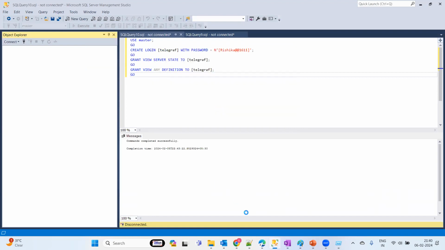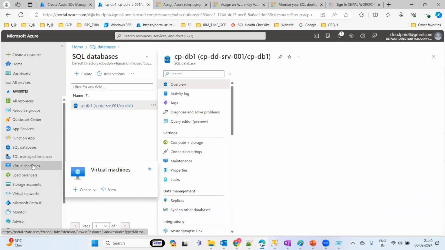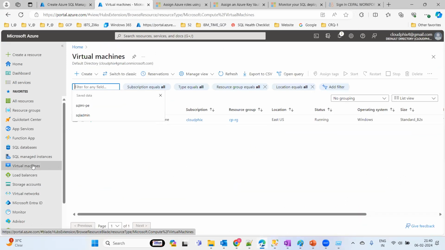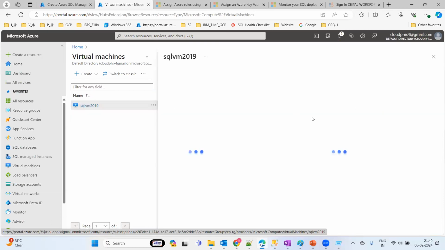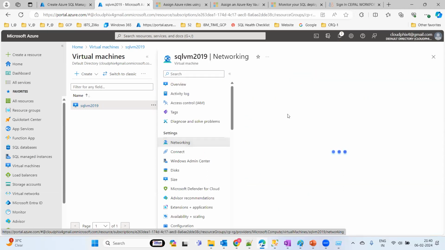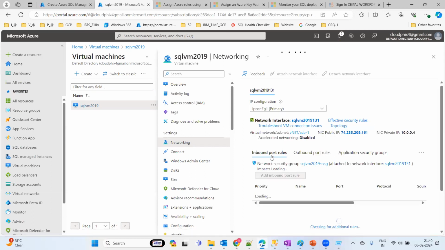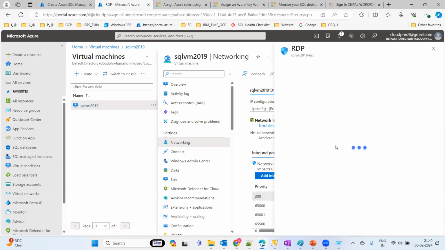Okay, simple. And I want to connect this virtual machine as well. Just take this virtual machine and click on it, and the only thing that you need is to add the port number 14333 so that you can easily connect with the public IP, right? So what I'm going to do now, I'm just going to give the 14333 port number that I'm trying to connect here. Just go to the inbound port, or else you can edit this one.